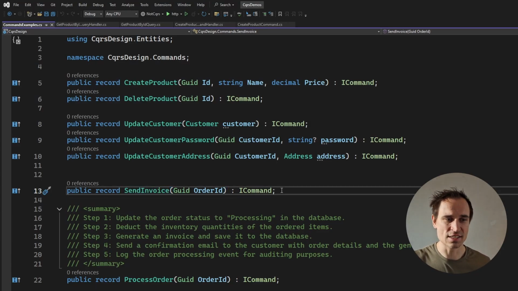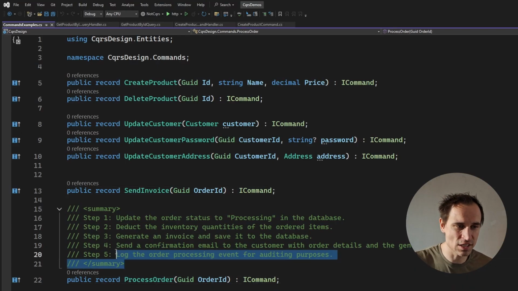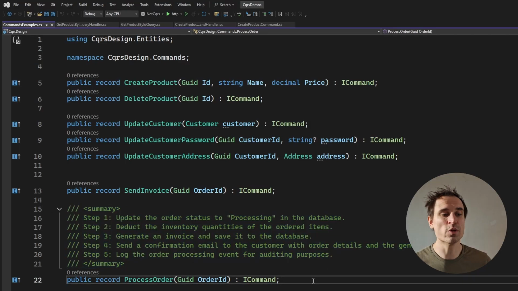I want to send the invoice. And an even more complicated example than that is process order. Here you can see an entire list of what I'm supposed to do when processing this order. So you see that this is not aligned to an entity at all. It is something that we want to do. It is an action, and whatever the result for your database is, well, we'll just have to deal with that